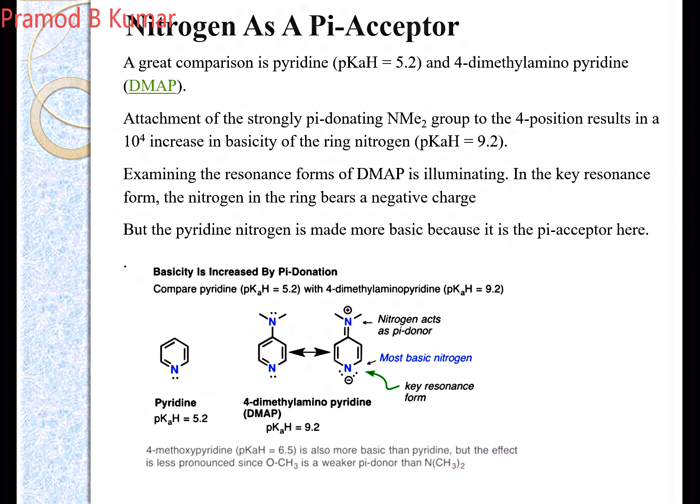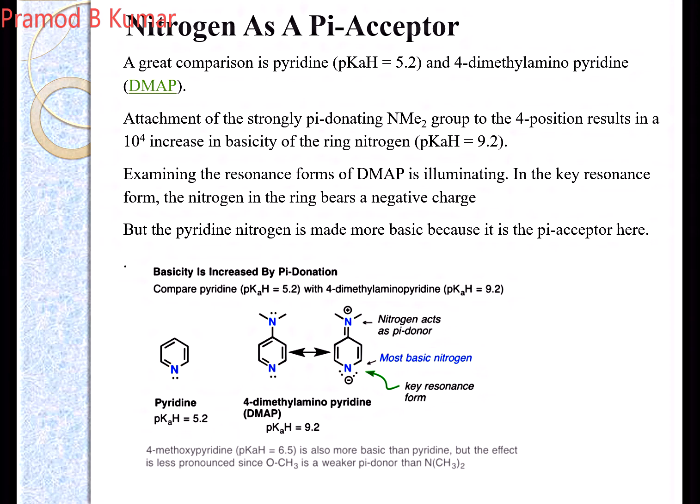Now let's see when the nitrogen acts as a pi acceptor. If you see this example of pyridine and N,N-dimethylaminopyridine, this is a catalyst which is used for various chemical reactions to accelerate the reaction. So what do you see? The pKa of plain pyridine is 5.2, whereas when it is substituted by the N,N-dimethylamino group, the pKa increases to 9.2. What is the reason for this?